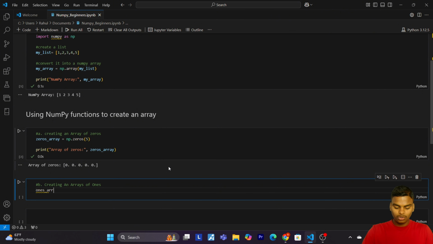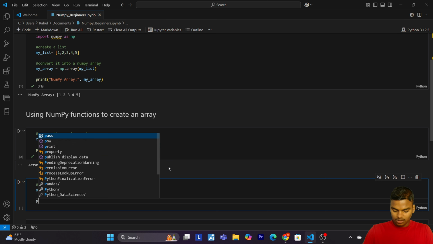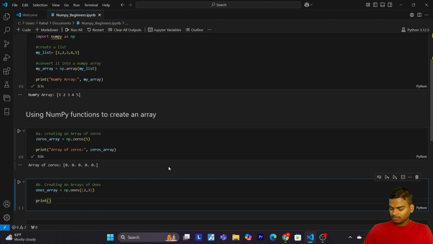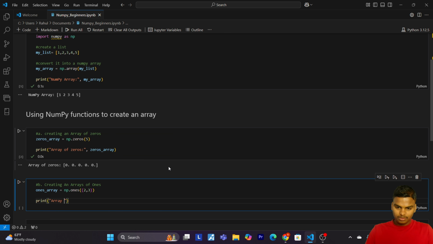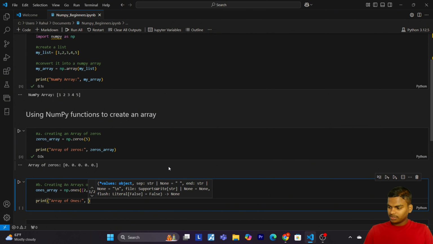Now print array of ones. Now ones array.